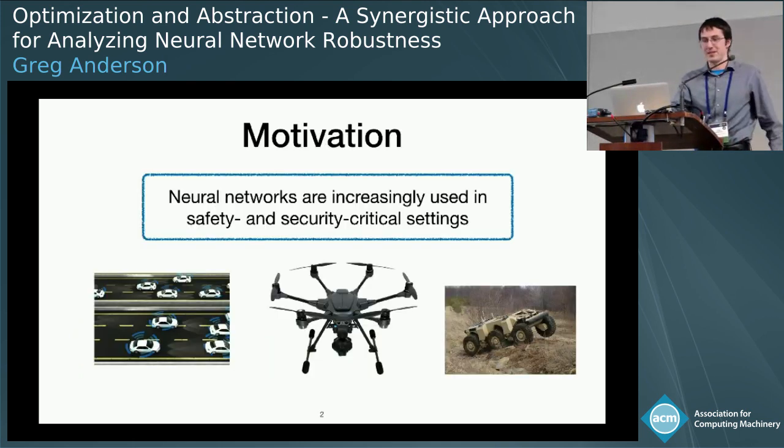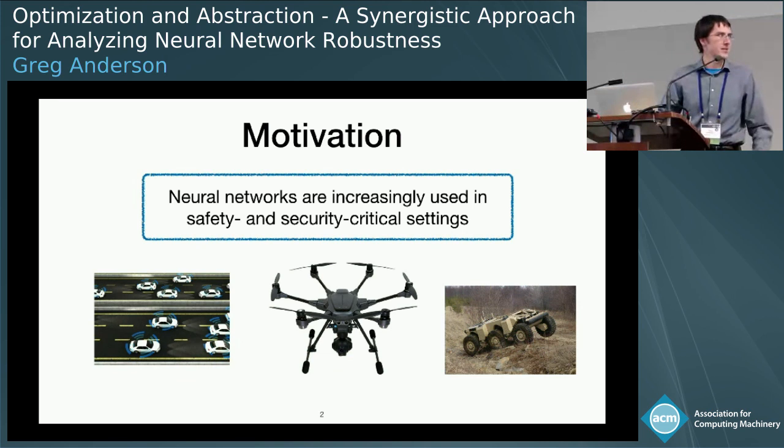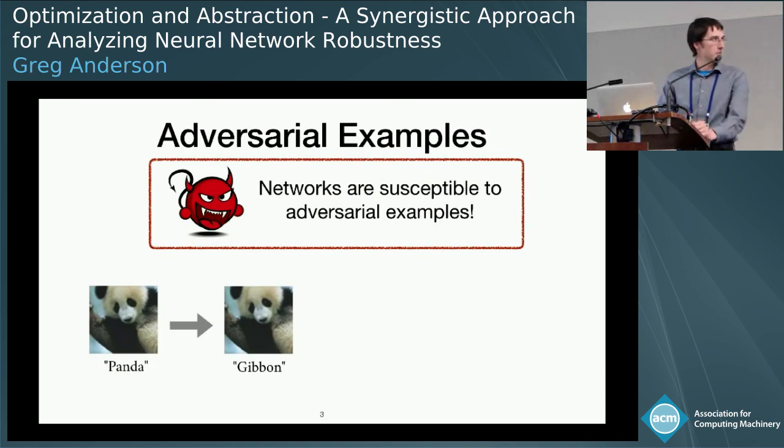So in recent years, neural networks have increasingly come to be used in safety and security critical settings. So things like autonomous cars or drones, other kinds of cyber physical systems, or in security settings like malware detection. And in these kinds of settings, we want to know that the network is going to behave in some reasonable way. But the problem with that is that it's been known for a number of years now that neural networks are subject to what are called adversarial examples.